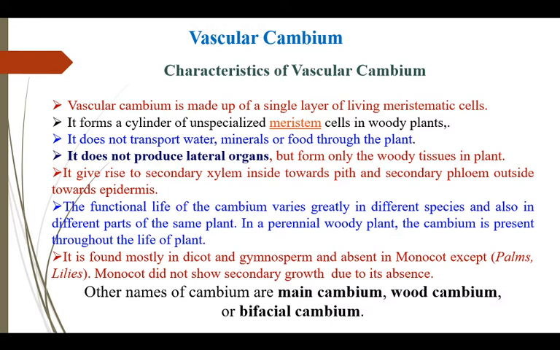Monocots do not show secondary growth, that is, increase in thickness, due to the absence of vascular cambium. Vascular cambium is also known by other names such as main cambium, wood cambium and bifacial cambium.